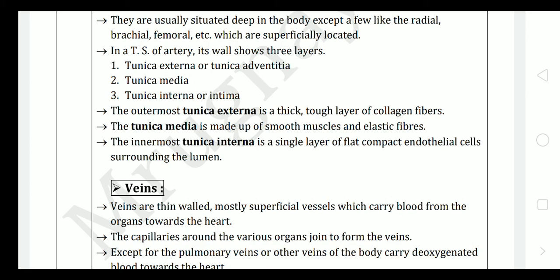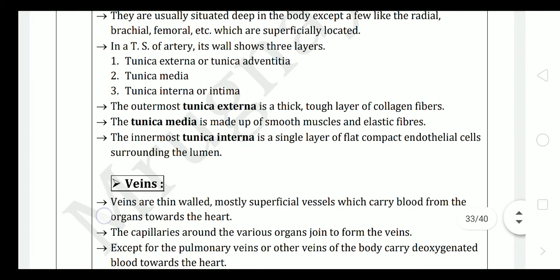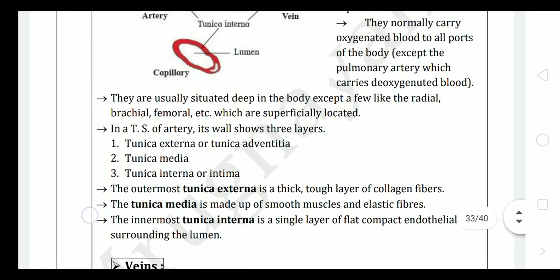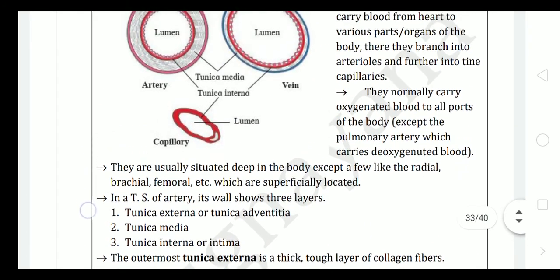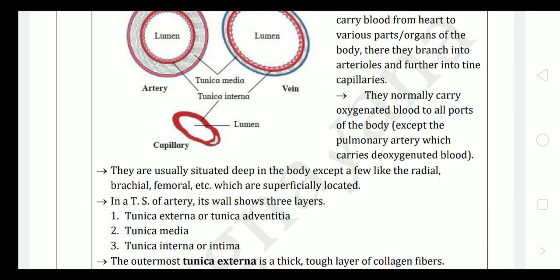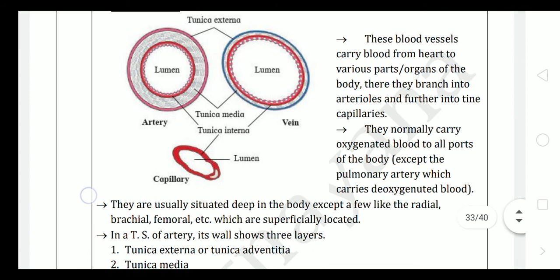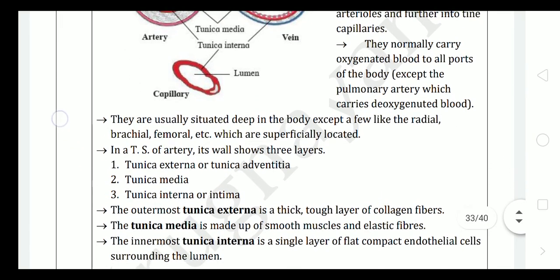They are in the TS of the artery. It shows its walls are made up of three layers: tunica externa, tunica media and tunica interna. The same three layers can be seen in the veins also, but the thickness is different in both, which you can easily identify with this comparative diagram.